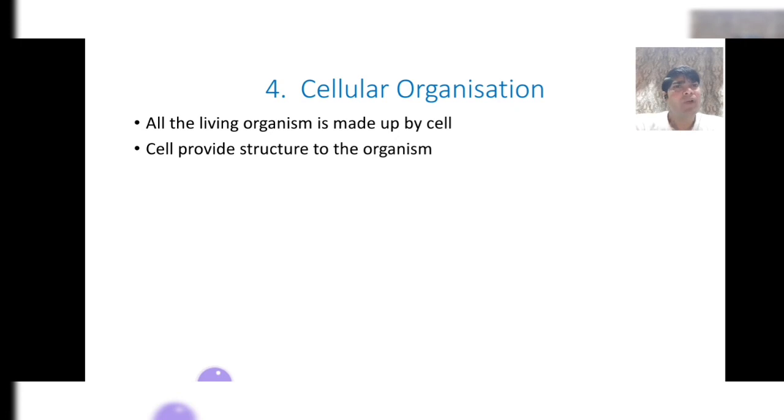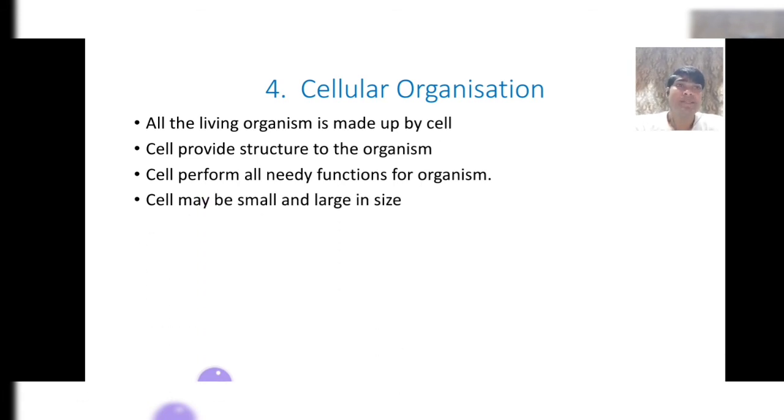Now the fourth is cellular organization. As you know, all living organisms, from microorganisms to higher organisms, are made up of cells. These cells provide the structure to the organism. These cells perform all the needed functions for the organism.